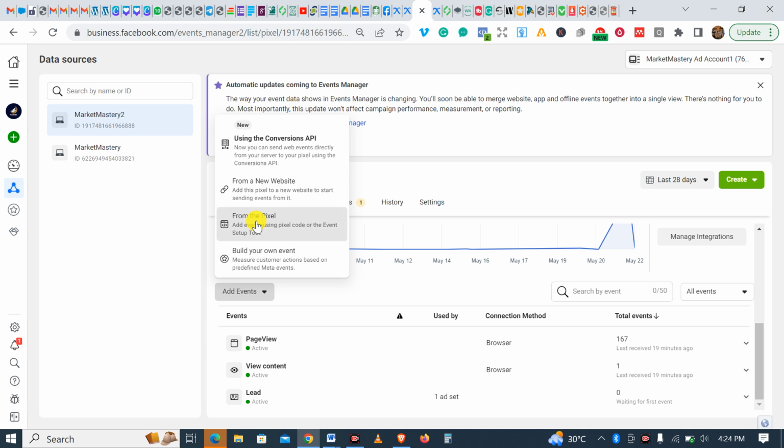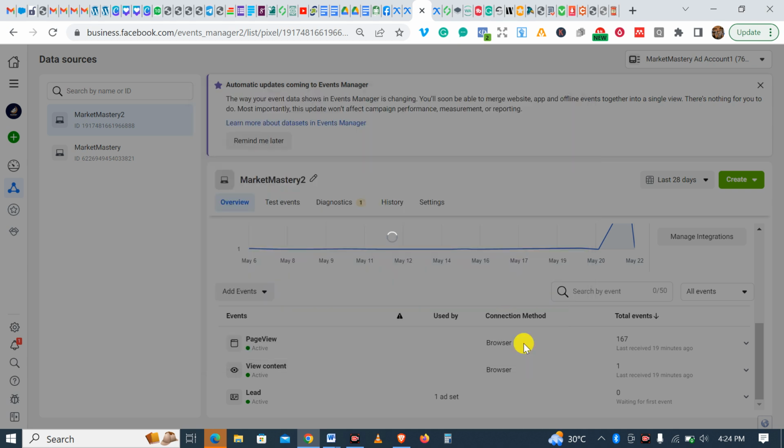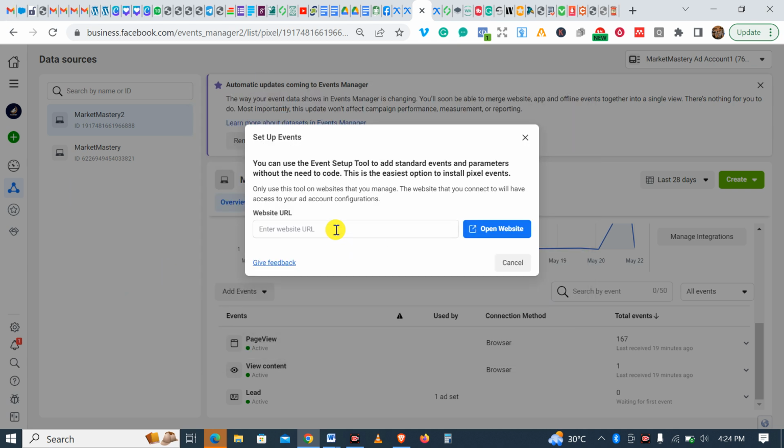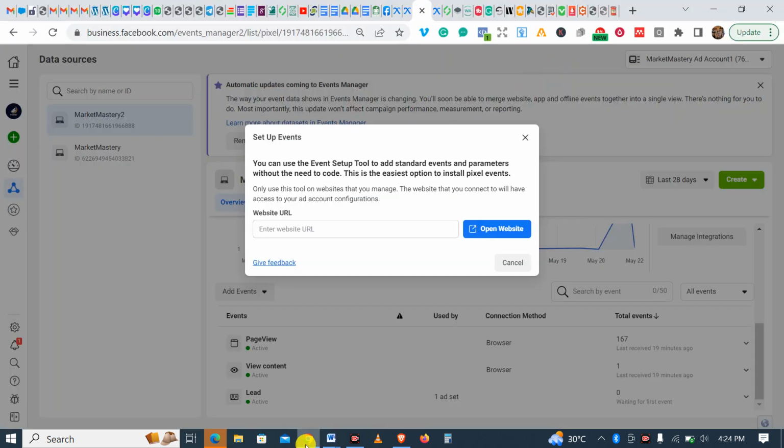So if you click from Pixel, now all you need to do is just to open the event setup tool. Once that opens, you click on it, and then the website, the web page you want to use for your advert on Facebook or whatever the web page you want to use. Let me go and get this web page. This is the web page I want to use. This is the web page for this advert I'm running. I'll copy it and paste it here. All right, and then you click on open website.